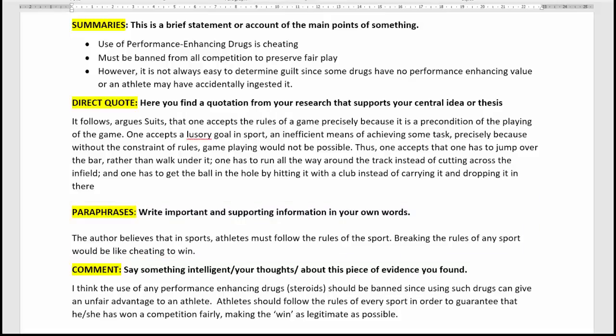Okay. And finally, the comment section. That part, you say something intelligent or share your thoughts about the piece of evidence you found. So here was my comment on the quote that I found. So I said, I think the use of any performance-enhancing drugs, such as steroids, should be banned, since using such drugs can give an unfair advantage to an athlete. Athletes should follow the rules of every sport in order to guarantee that he or she has won a competition fairly, making the win, as it were, as legitimate as possible.